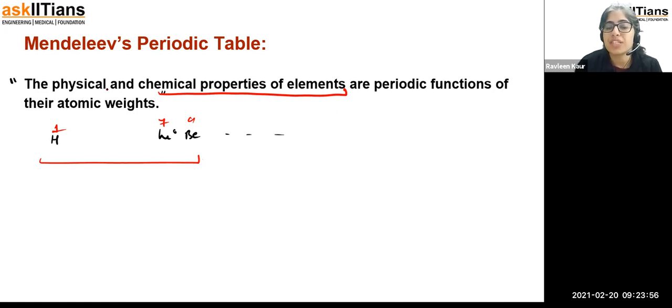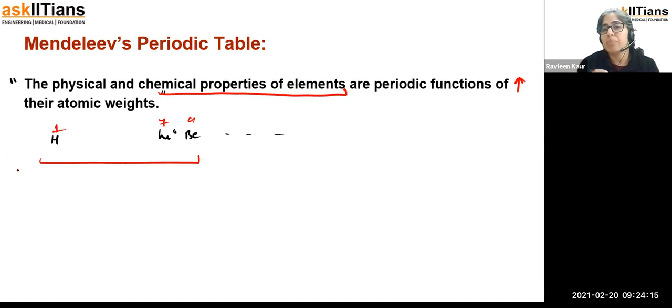So the physical and the chemical properties of the elements are the periodic function of their increasing atomic weight. Right. So just make the word increasing here. So what you're going to do is arrange the elements on the basis of their increasing atomic weight, and then we are going to study what is happening.